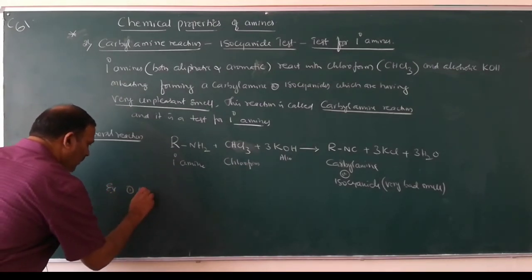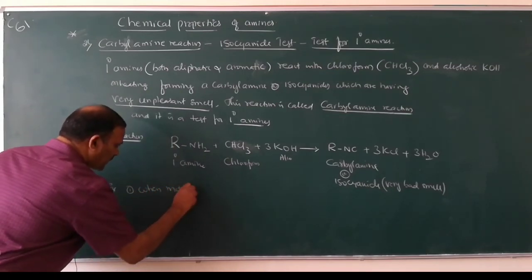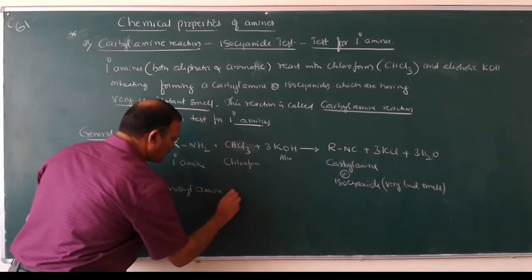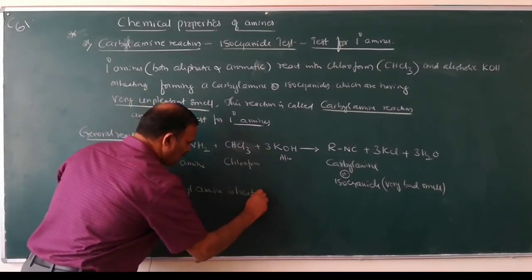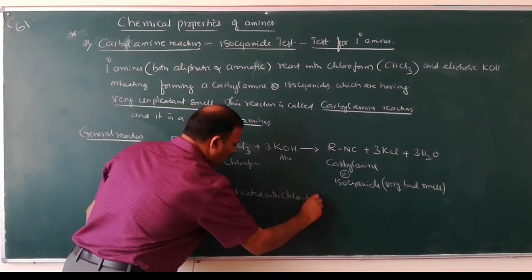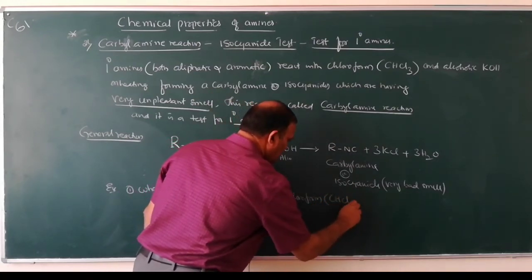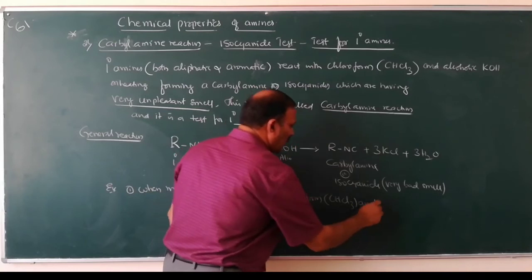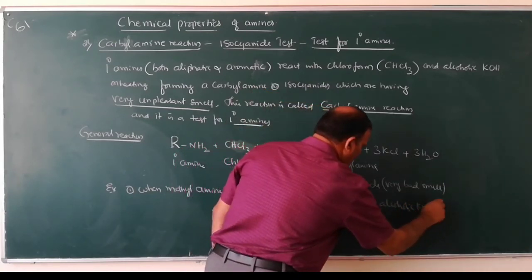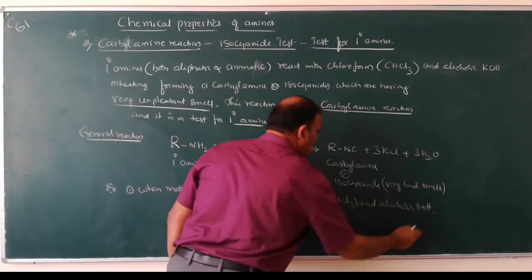Example number 1: when methylamine is heated with chloroform, what is the formula of chloroform? CHCl3, and alcoholic potassium hydroxide, we get methyl isocyanide.